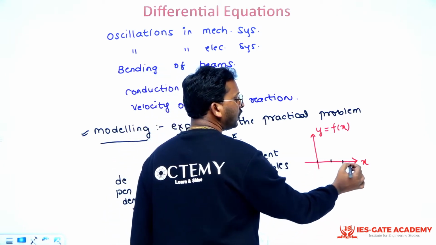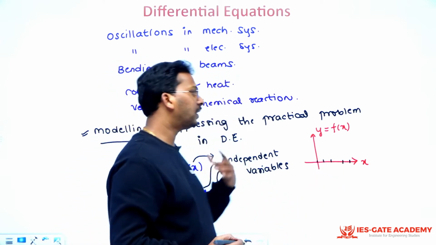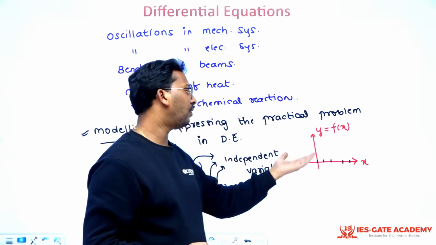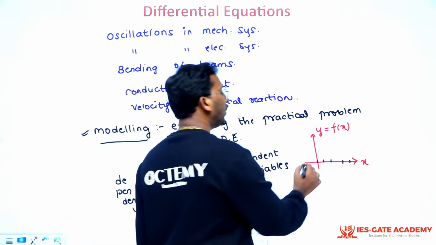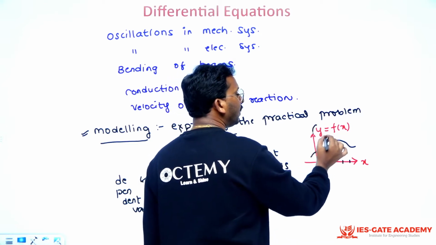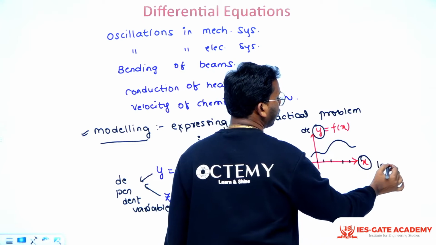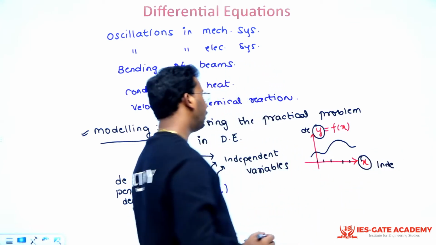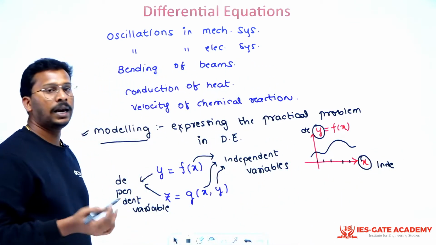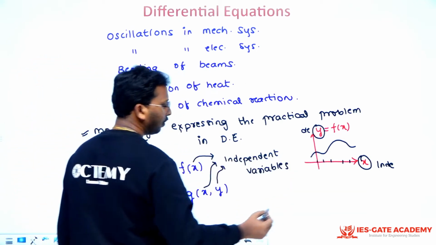It's your wish which value of x you choose. That's why the value of x is your choice. Based on the value of x you choose, you get different y's. That is why this became the dependent one and this became the independent one. Similarly, if you have z equals g of x comma y, that graph will also look something like this.